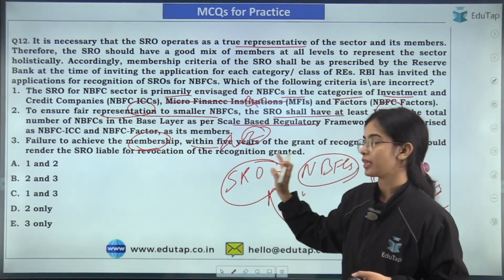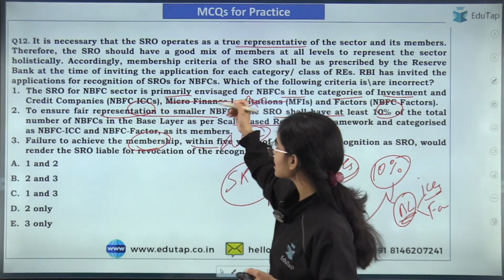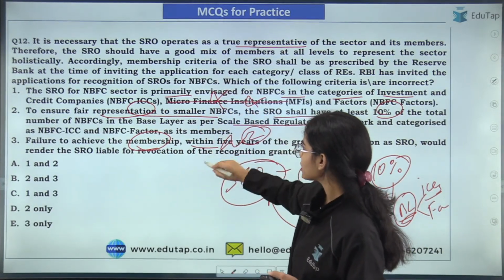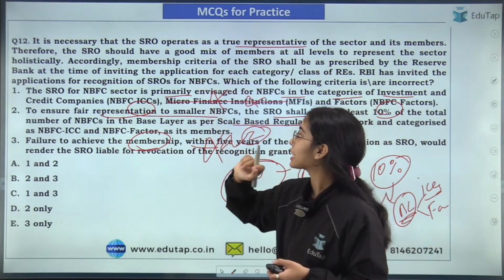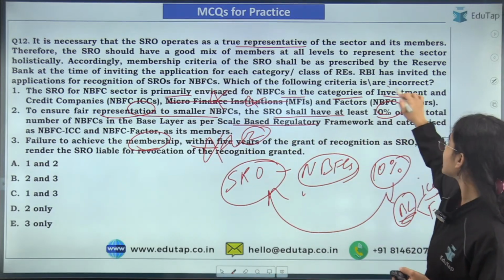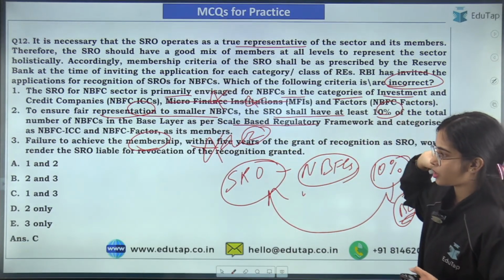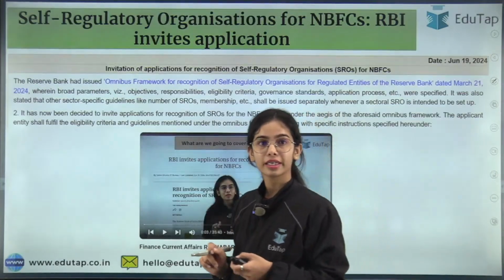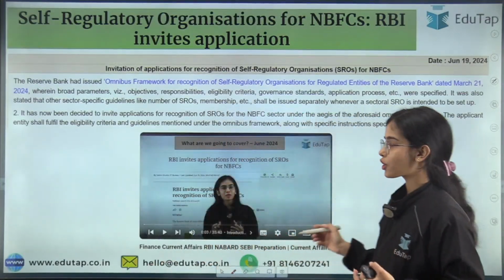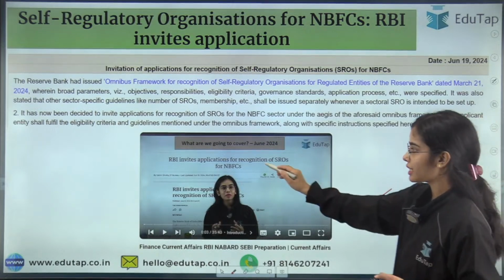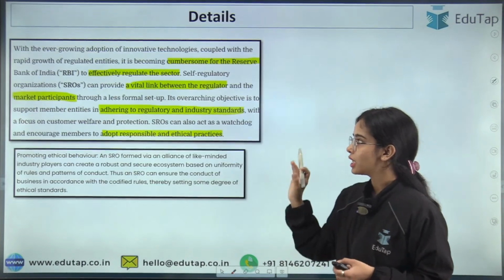So here the right answer is that the first statement was wrong. Even the third statement was also wrong. Only the second was correct. And you had to tell the incorrect statements, 1 and 3. So 1 and 3, that is C, is the answer here. Correct? So we have discussed the SRO for the NBFCs, the guidelines for the SROs for the NBFCs.